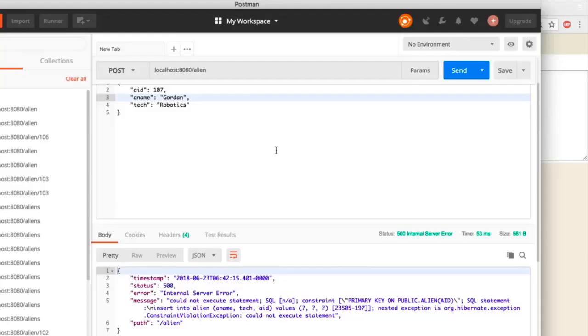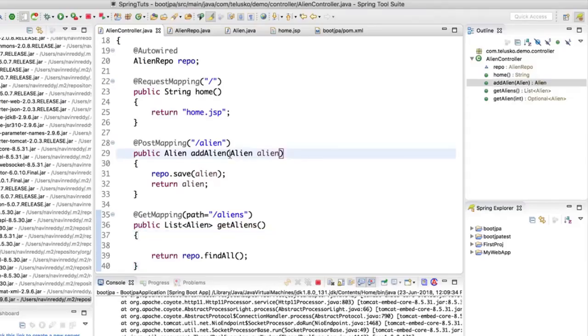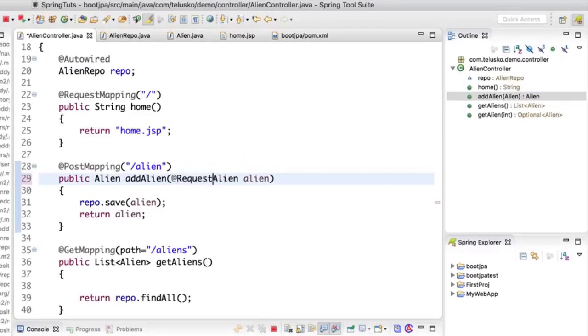Now, in this case, when you use a raw data, what you have to also do is, on the server side, we have to use one of the annotation which is called as request body. So when you are sending using as a raw data, which is JSON, normally that's how you do it, right? That's how you work on web services. You send a raw data. So we have to use a special annotation called as request body just to enable it.